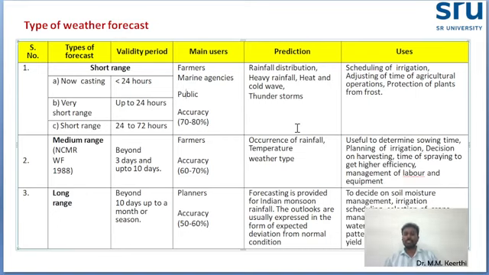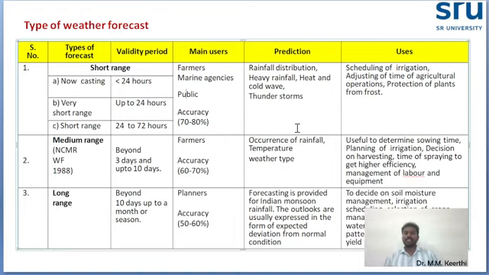Short range means the duration of the validity or expiry date is very less, a few days or hours. Medium means the days are in a medium range. Long range means it will be a month or a season. So one by one we'll see. Short range weather forecasting: here short range means, as I already told, a minimum number of hours, very less compared to medium and long range.